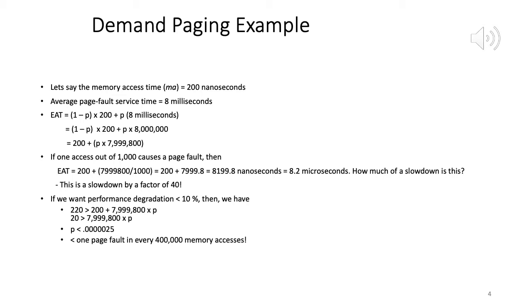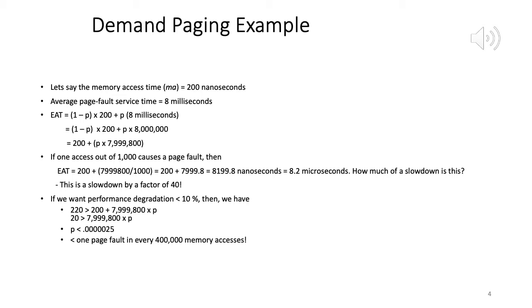Now scenario 2: if we want a performance degradation of less than 10% versus the best case in which our access time is 200 nanoseconds. The best case is in which we have 0 page faults. So compared to that best case, a 10% degradation of 200 is 220.